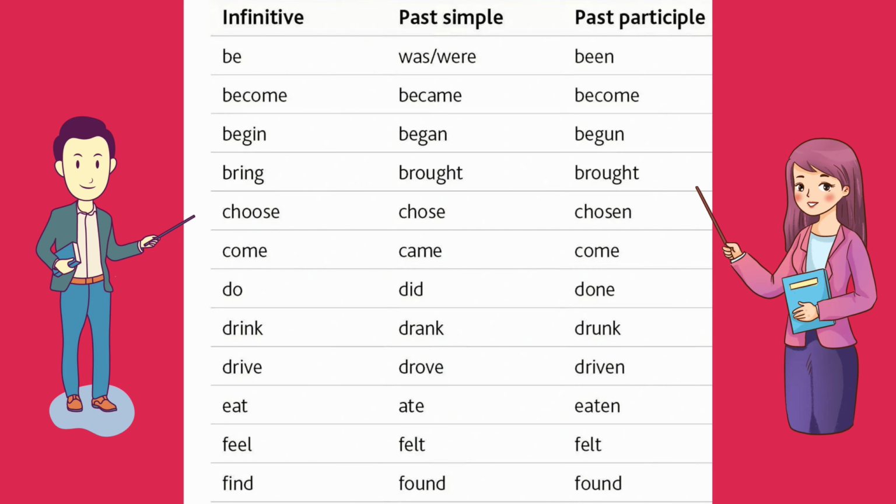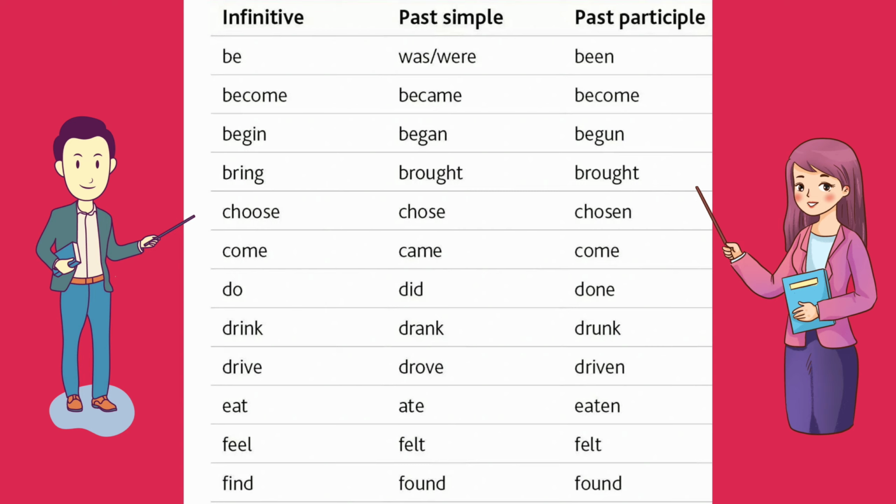Next one is come. Now infinitive form is come, past simple form is came, and past participle form is come itself. So come, came, come. Alright, next is do. Now do is the infinitive form, did is the past simple form, and done is the past participle form. So do, did, done. Alright. Next up is drink. Now this is the infinitive form, drank is the past simple form, and drunk is past participle form. So drink, drank, drunk.